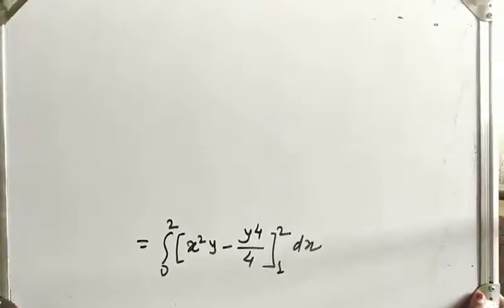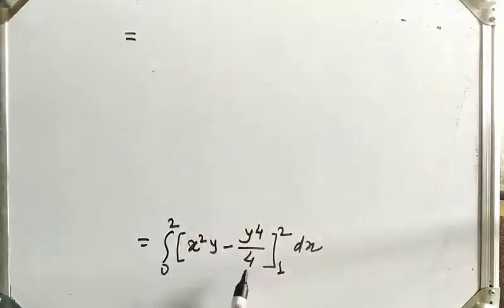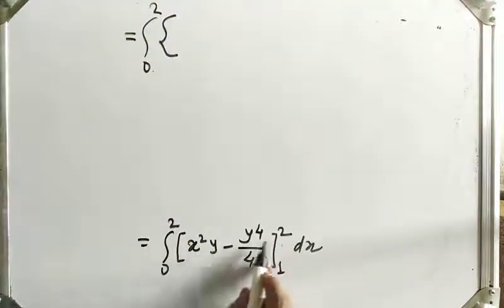Which is equal to, now apply limits. What we have done is integration with respect to y, so put the value of this limit points for y. So what do we get? This integration from 0 to 2 as it is. So replace y by 2 first, then minus, replace y by 1.